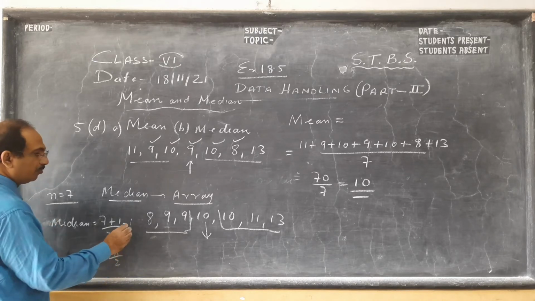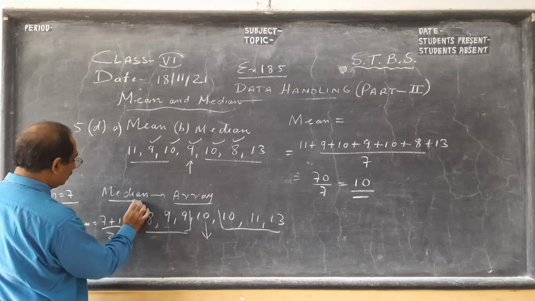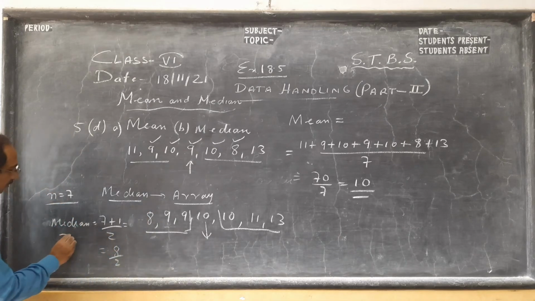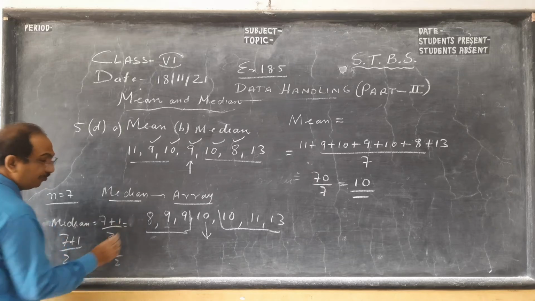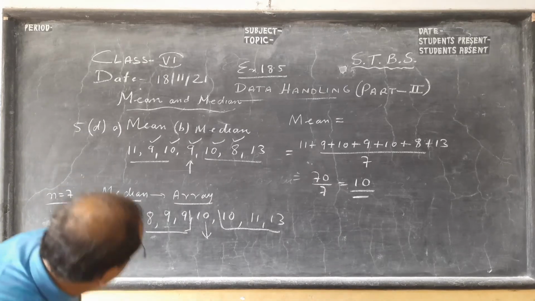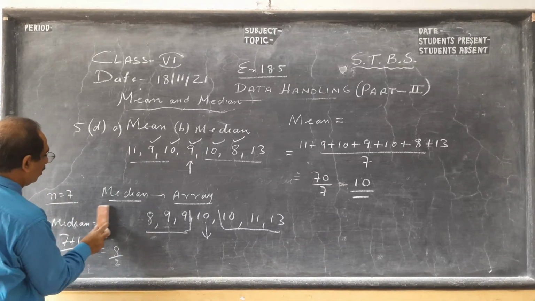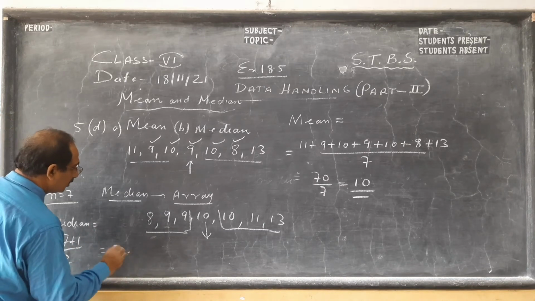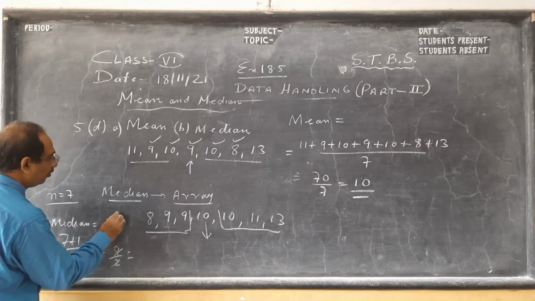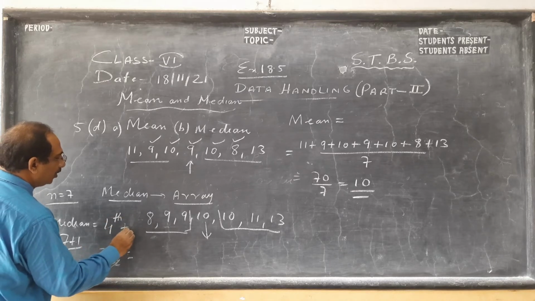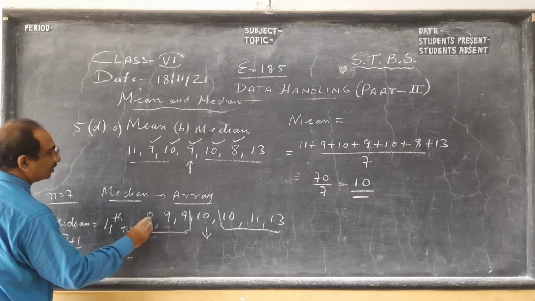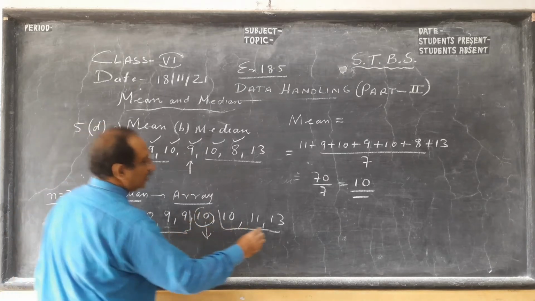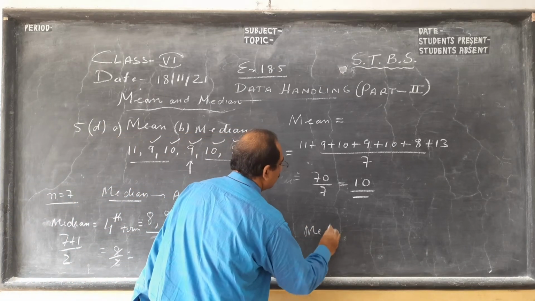So I'm writing here, median is the 4th term, if you see. So this is for an odd number. 4th term or 4th observation. Okay, so median is 10.